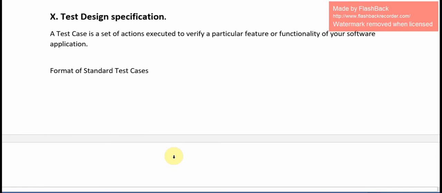Next, test design specifications. A test case is a set of actions executed to verify a particular feature or functionality of your software application. Format of standard test cases.